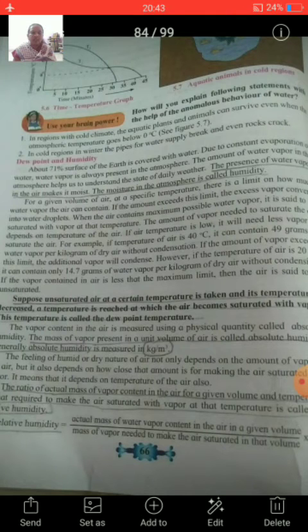When air cools due to a decrease in temperature, it becomes saturated with water vapor. As a result, the excess water vapor gets converted into tiny droplets, and the dew point temperature is decided by the amount of vapor in the air. Today we will study two different points, the dew point and humidity. Humidity means the moisture in the atmosphere. Dew point temperature means that when unsaturated air at a certain temperature is taken and its temperature is decreased, the temperature at which the air becomes saturated with vapor is called the dew point temperature.